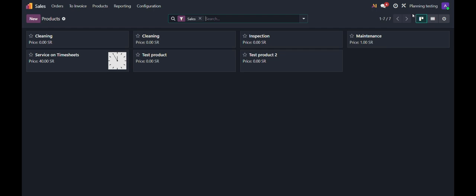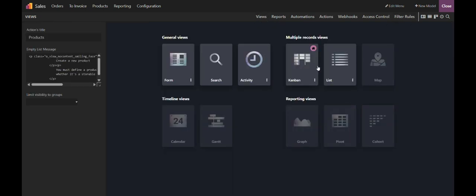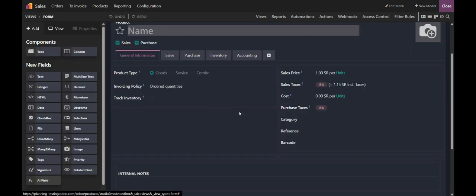Once the model shows two different views, you can click on the Studio icon, which is the toggle Studio option here. It enters the Studio mode, where you can see different views by clicking on this view. You can see Kanban view, list view. If you want to see a form view, you can click on this form option, where you can see the form view of the product.